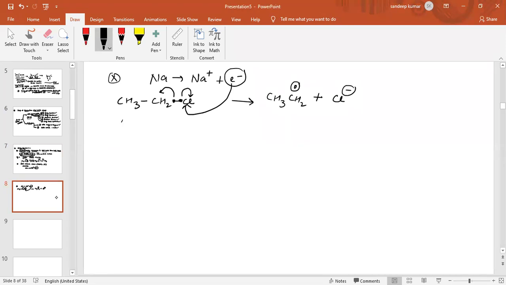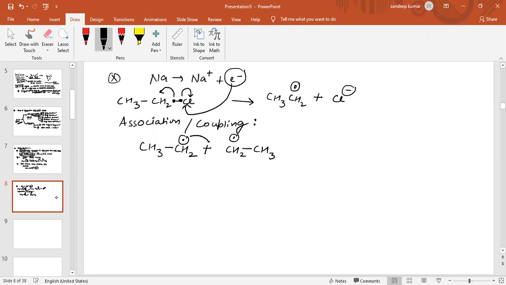Now there is association, also we can say coupling. Now this free radical, CH3CH2, will combine with another free radical, CH2CH3. So they will form a bond, and the product obtained is CH3CH2CH2CH3. So this is basically the mechanism of how the product is formed.